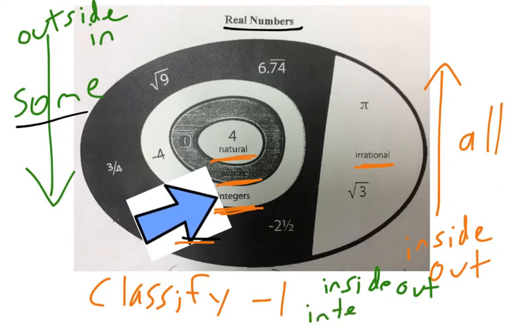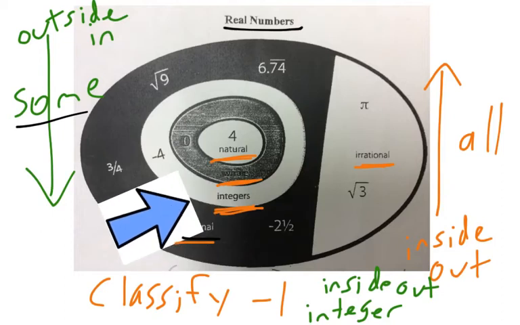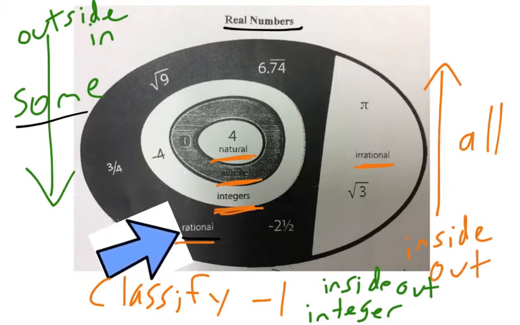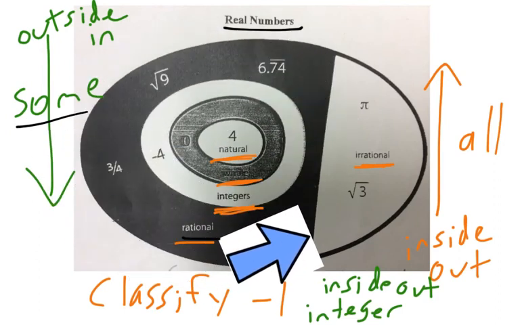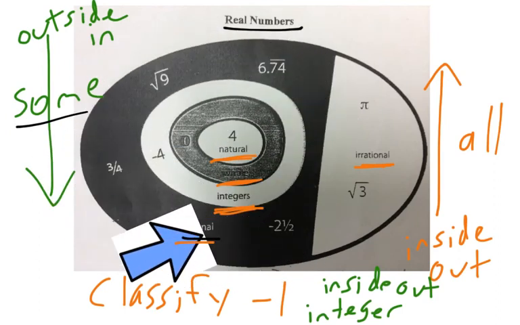So it's an integer. Now let's keep going out there. So it is a rational number because if it is an integer, it's also rational because integers make up the circle for rational numbers. So we're going to say it's an integer, it's rational. And then if it's rational, we already know it's what? It's real. So those are our three answers. Integer, rational, and real.